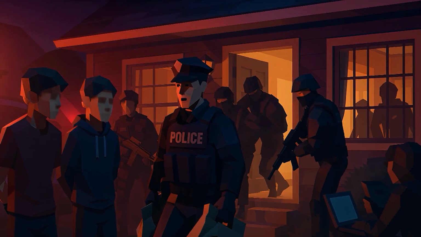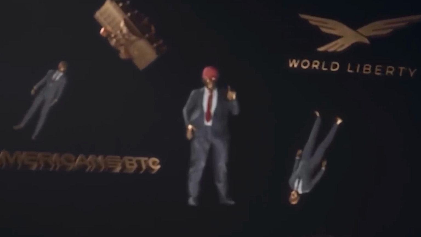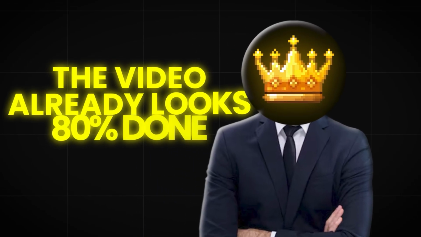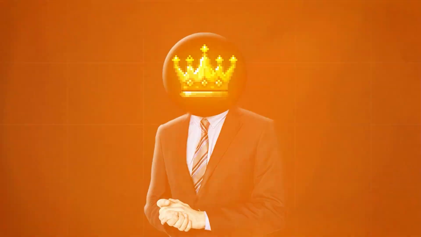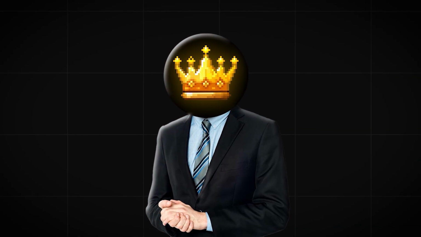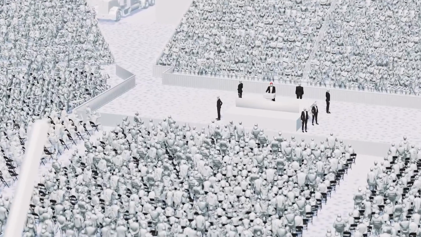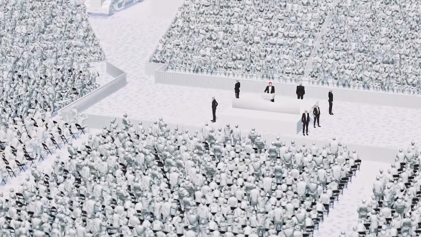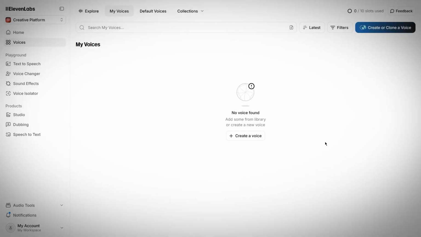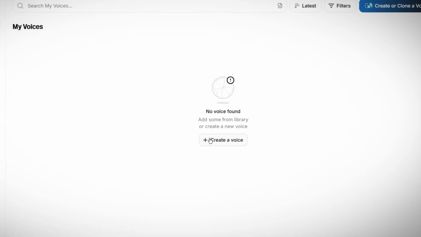The difference between a static slideshow and Fern's content comes down to these camera movements, and now that we've nailed them, the video already looks 80% done. Next, we'll match that quality with voiceover. The right narration turns these clips into a story, and AI can replicate Fern's exact tone without any recording equipment. Fern's narration pulls you in with that smooth, engaging delivery. Here's how to replicate it exactly using AI without needing to spend a single dollar.